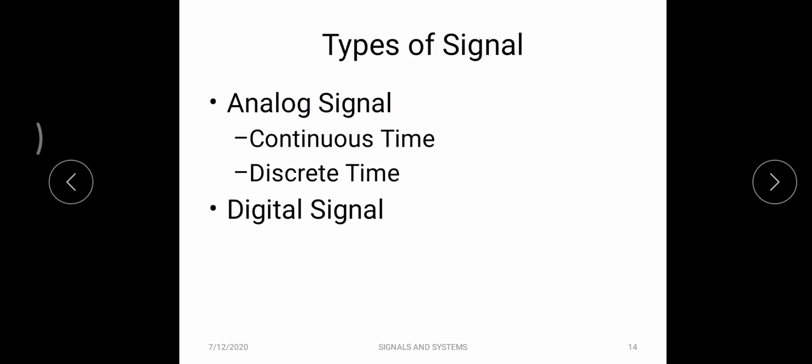Now we'll move on to the types of signals. Based on the nature and characteristics, signals are classified into two categories. One is called analog signal, the other is called digital signal. Analog signals are further classified into two: continuous time signal and discrete time signal. All the real time existing signals are continuous time in nature.